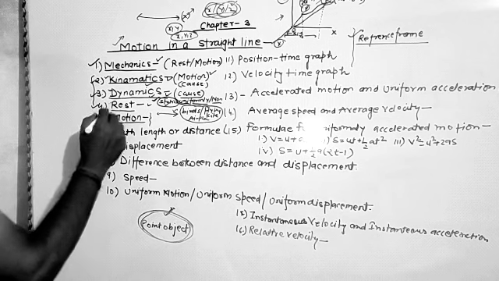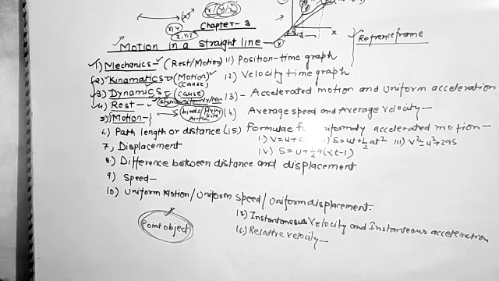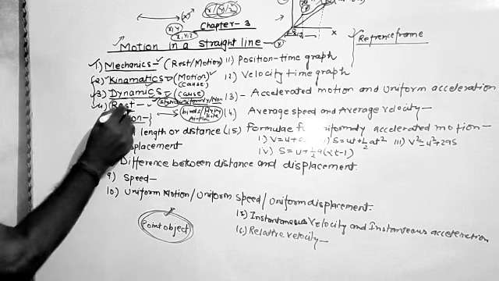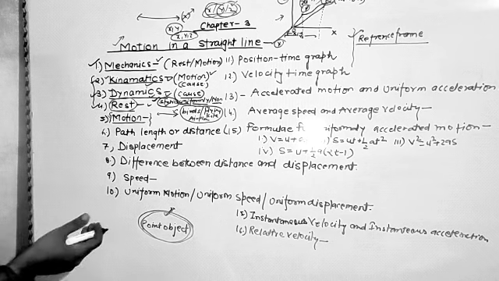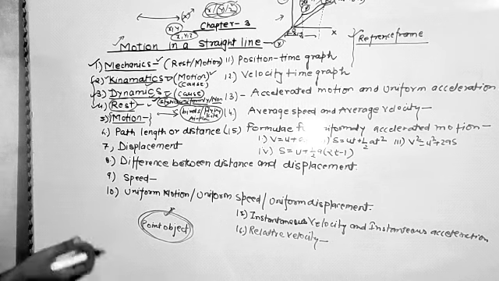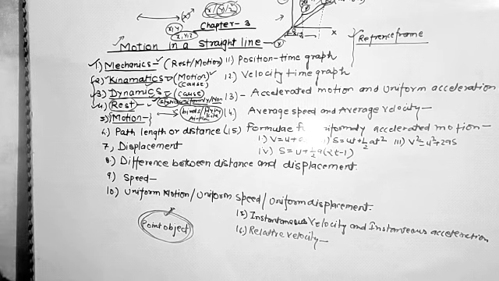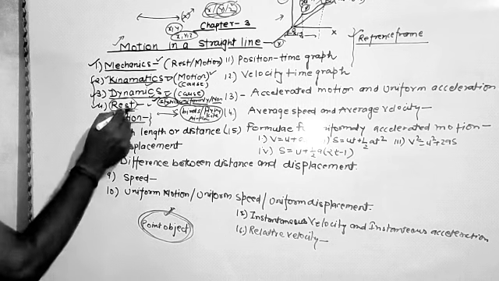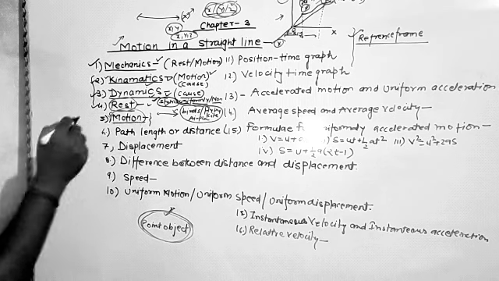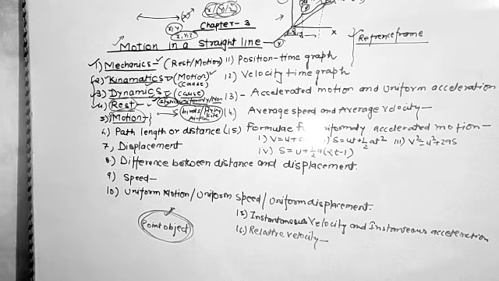Now, the next topic is rest and motion. What is rest? When the object does not change its position with respect to time. The object is not changing its position with respect to time, then such a position of the object will always be considered as rest. When we look at the trees, the houses and other things that are not changing their position, we call it rest. And motion of the object is just the opposite of rest. In motion, the object changes its position with the passage of time.